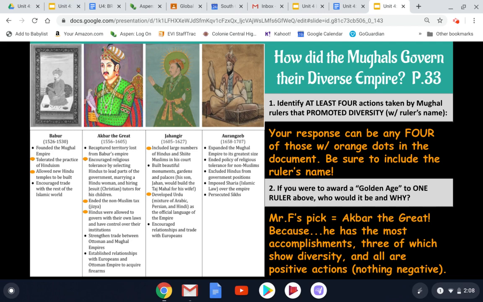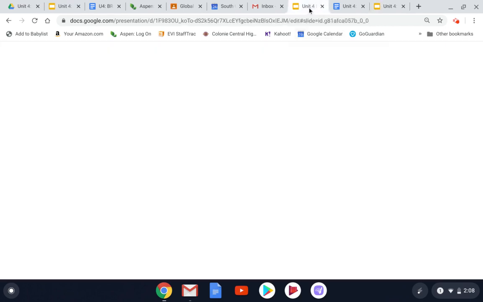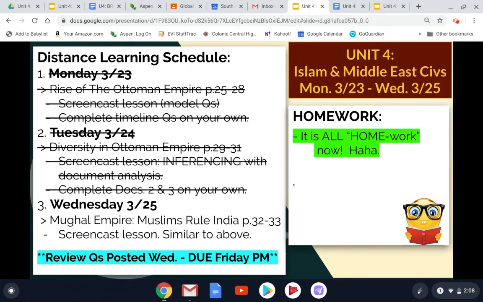All right, guys, so that is the finishing pages of our Unit 4 packet. If there's any questions that you guys have, make sure to look at the absentee slides first to see if there's anything that you need to make up. But going into the rest of this week, I'll be posting some other review assignments, to go over some enduring issues practice for events and concepts that have come up in our Unit 4 topic. So make sure that you are going over our review questions that I will post a little bit later today. Just as a reminder on our starter screen, those questions will be due Friday by the end of the night.